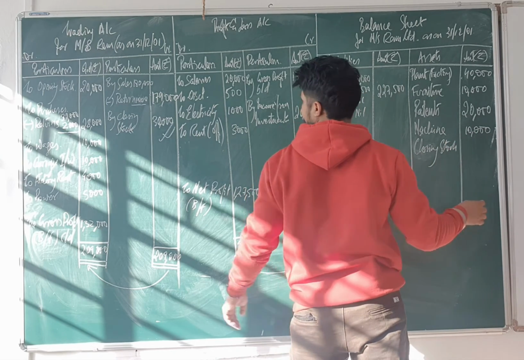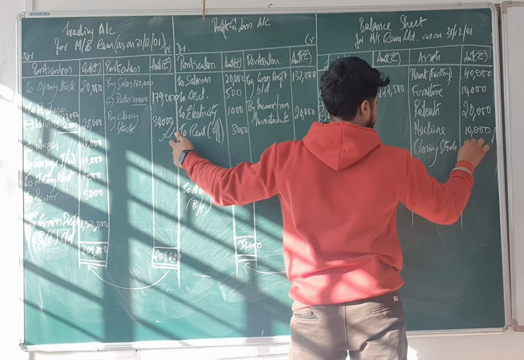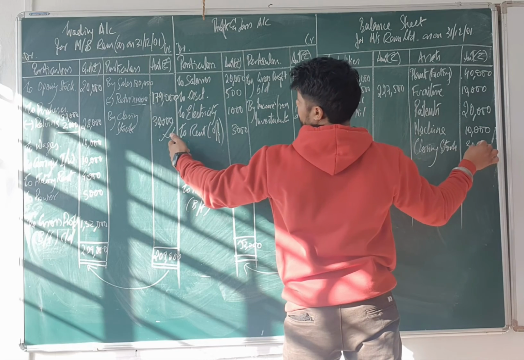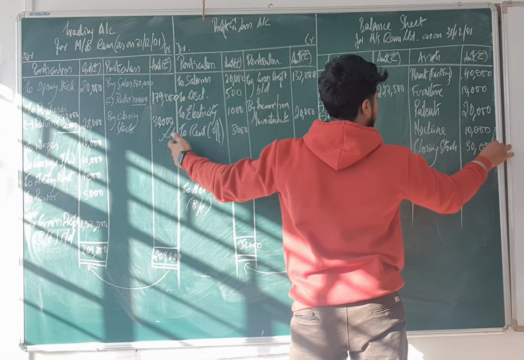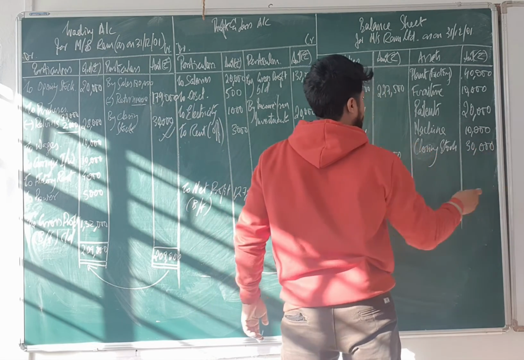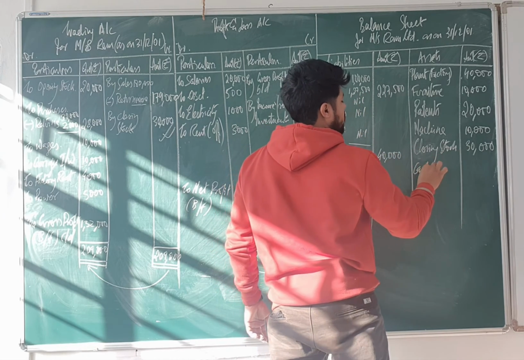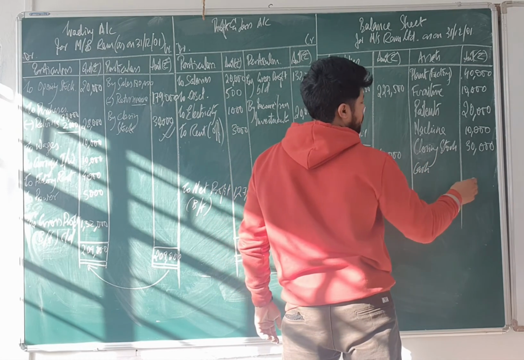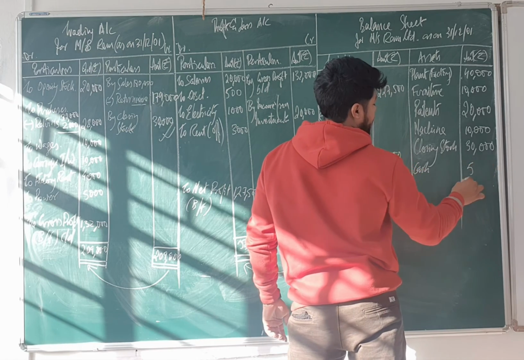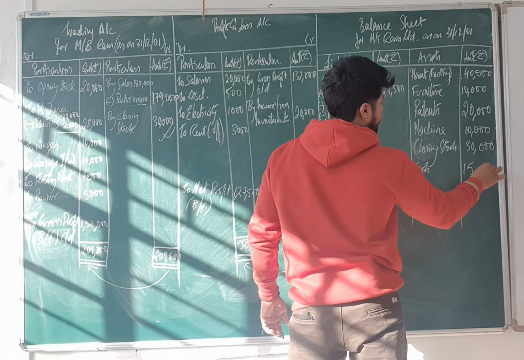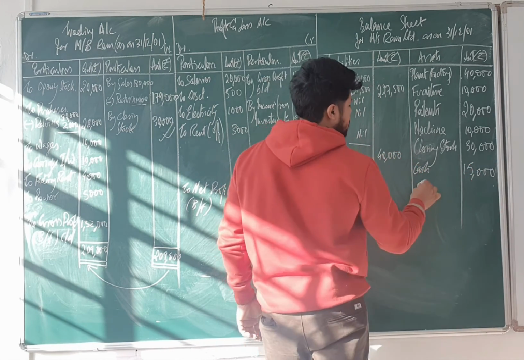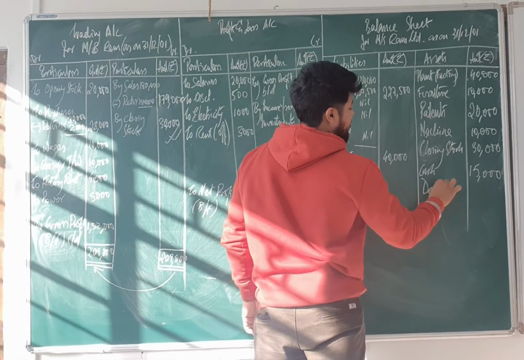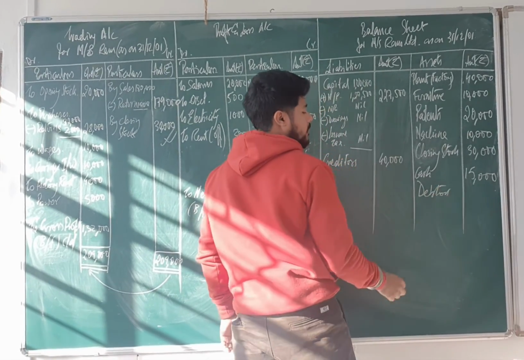What is the value? Closing stock 30,000. Then you have cash. Cash how much? 15,000. Then debtors. How much? 5,000.